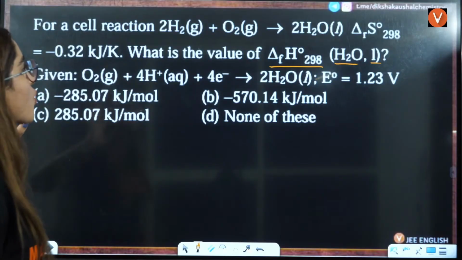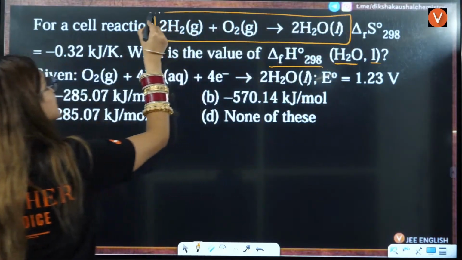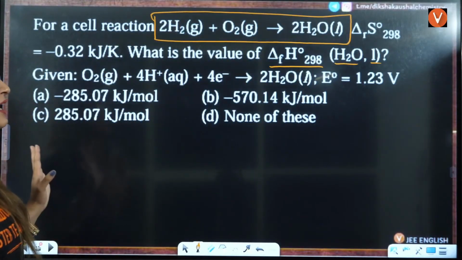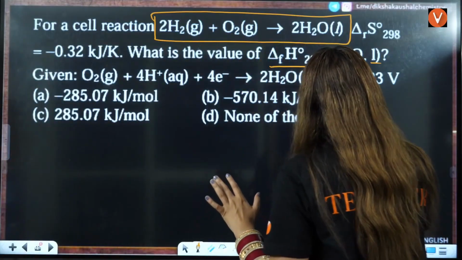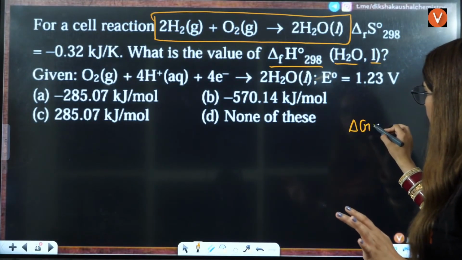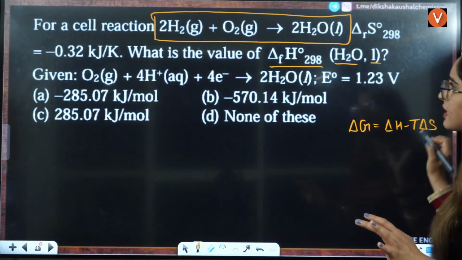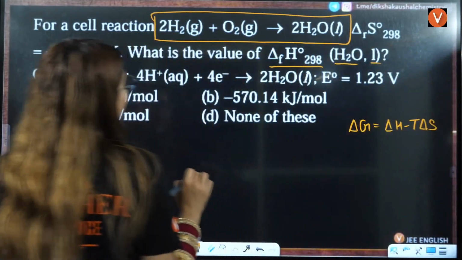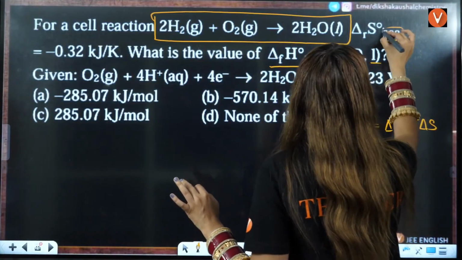Okay. This overall reaction is given to you, where delta S is given to you. It's very simple. Delta S is given to you. They are asking you delta H. See, we know that there is the Gibbs-Helmholtz equation. Delta G is equal to delta H minus T delta S. So they have given you a temperature, right? Temperature is also given to you, that is 298 Kelvin.